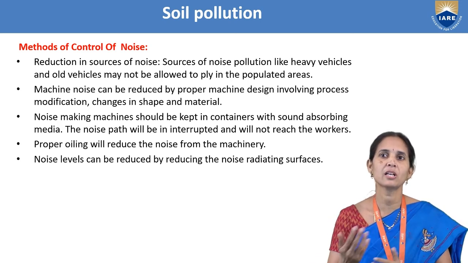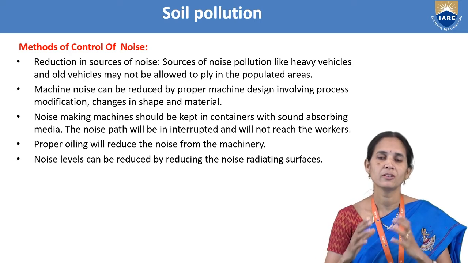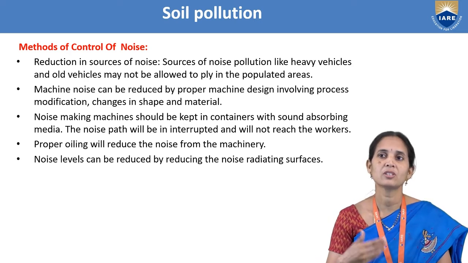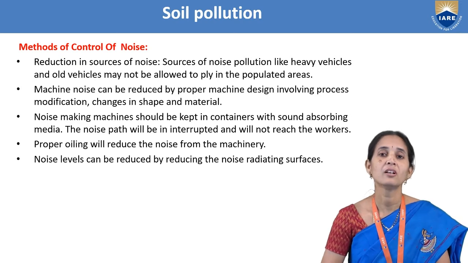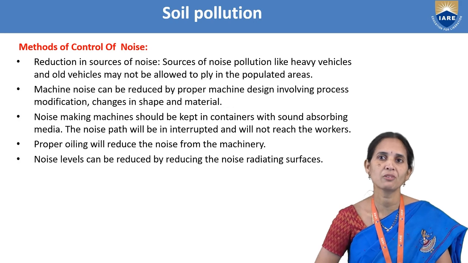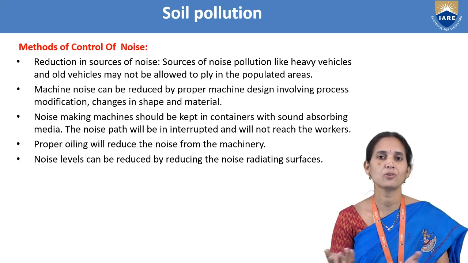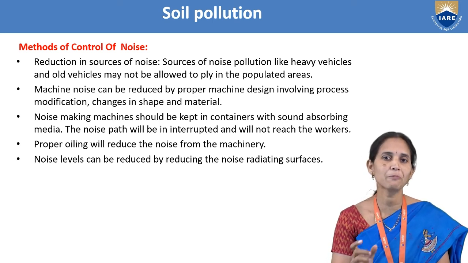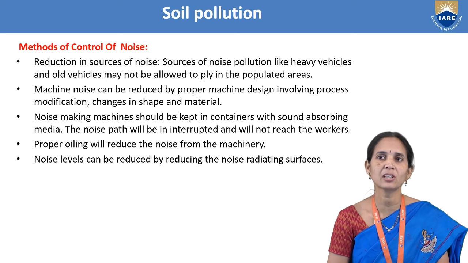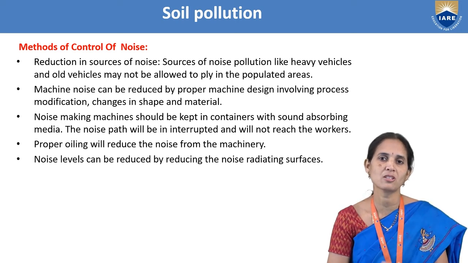And machine noise can be reduced by proper machine design. We have to design in such a way that we do not get a loud sound. So we have to go for modification of machines, changes in the shape or using different material. Noise-making machines should be kept in containers with sound absorbing media, so that they absorb the sound and we won't get noise pollution.